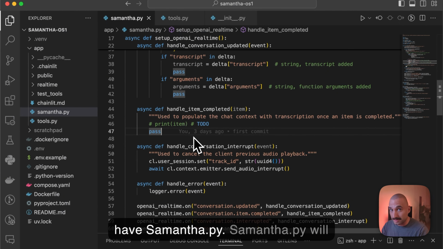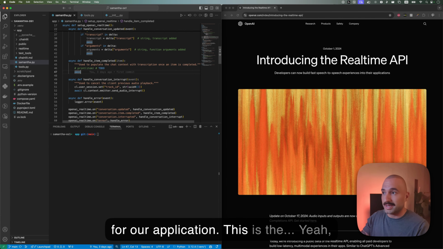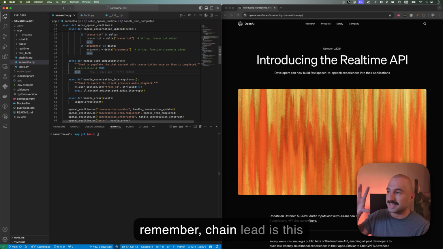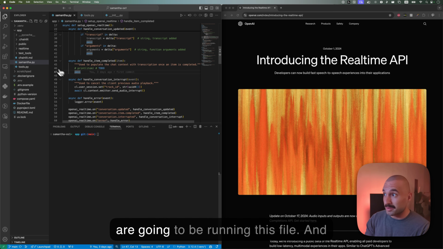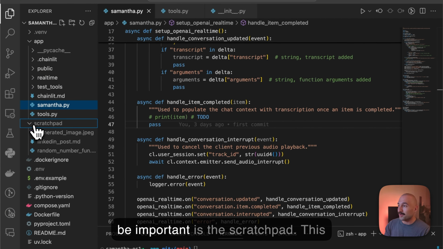And then we have Samantha.py. Samantha.py will be the file that is the entry point for our application. This is for our Chainlit application, and remember, Chainlit is the framework for the chatbot UI. So we are going to be running this file, and another important one is the scratchpad.